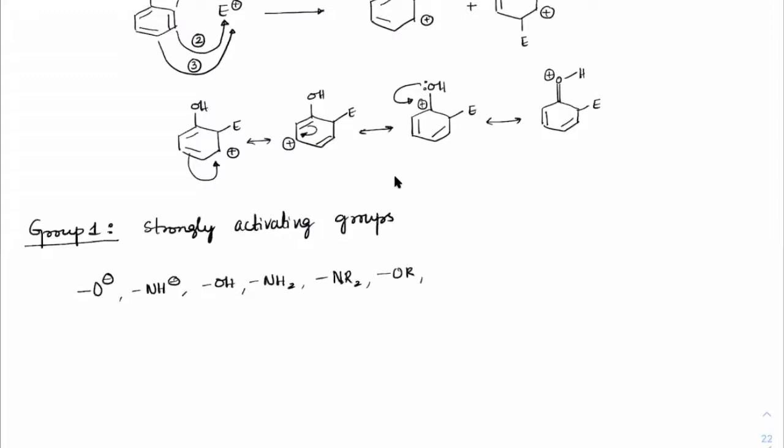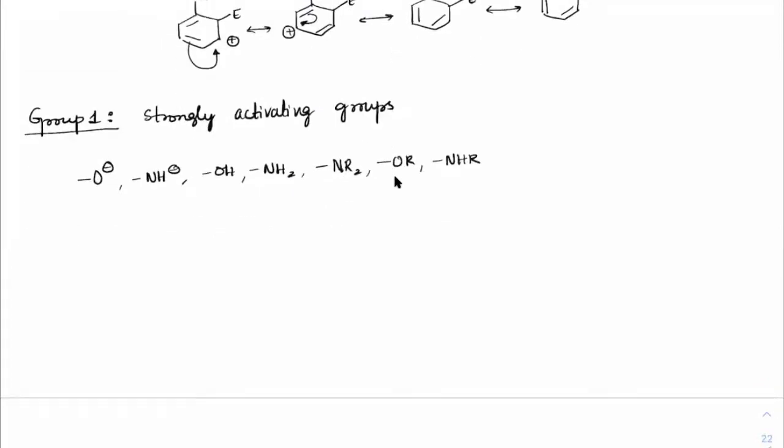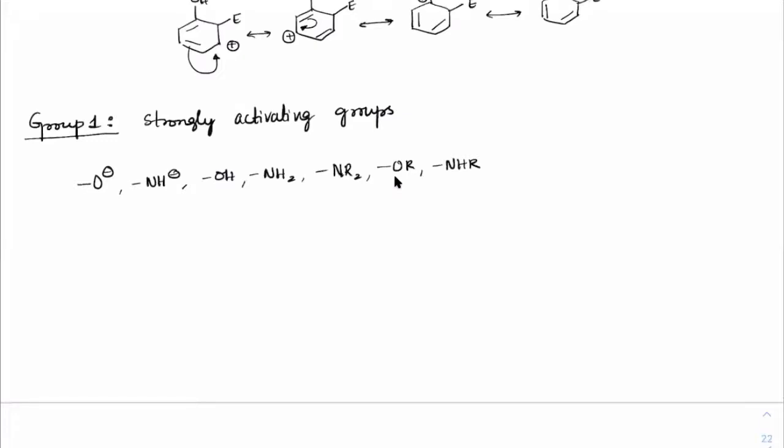OR, NHR. These are quite very strongly donating groups. Now within them, if you have to compare which of them is strongest, the one which carries the negative charge will always be the strongest. So in the comparison, NH minus is the strongest donating group or strongly activating group as compared to O minus, as compared to NH2, as compared to OH, and as compared to OR.